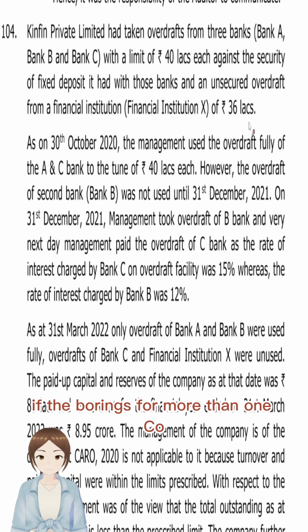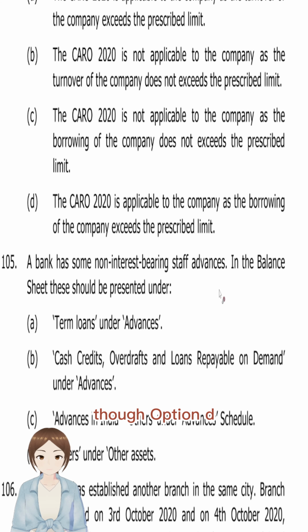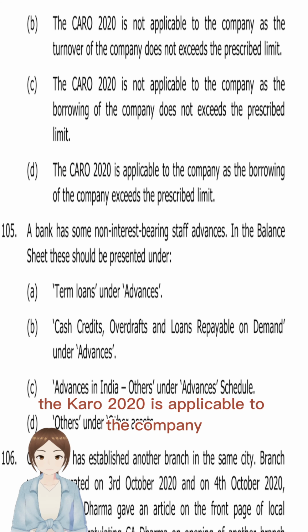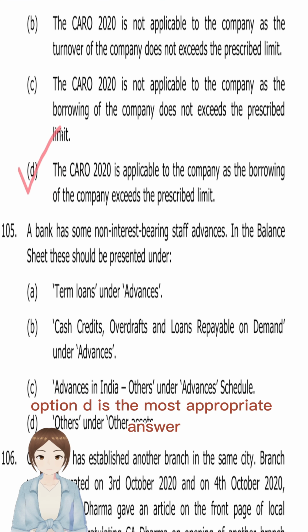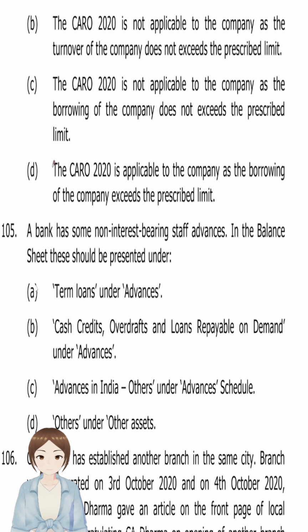If the borrowings were more than the prescribed limit at any time in the year, CARO 2020 is applicable to that entity. So option D: CARO 2020 is applicable to the company as the borrowings exceed the prescribed limits. Option D is the most appropriate answer.